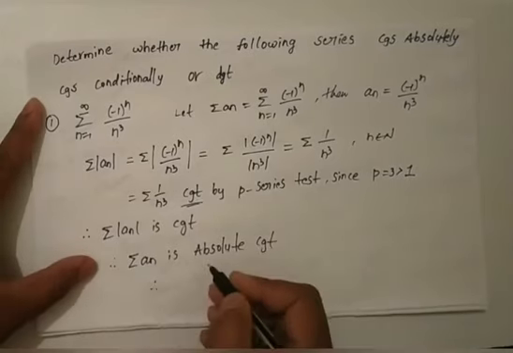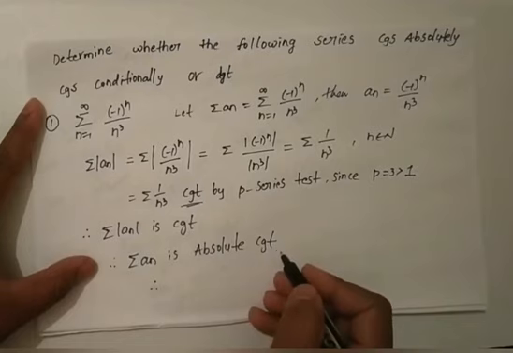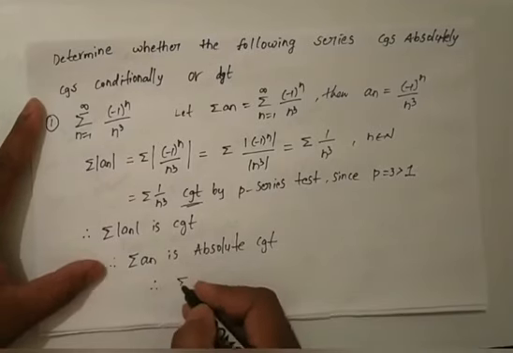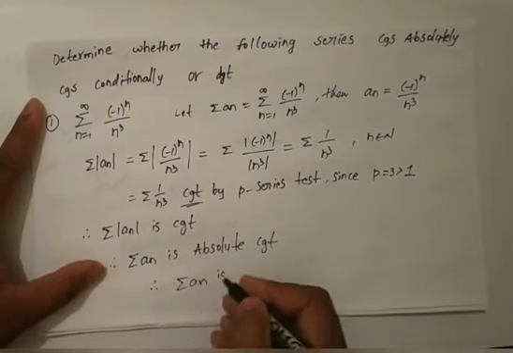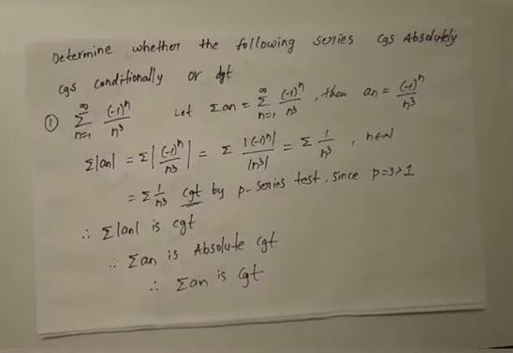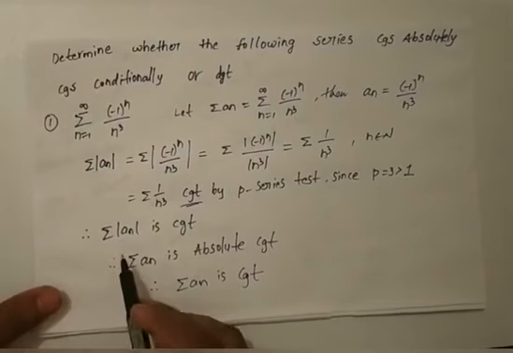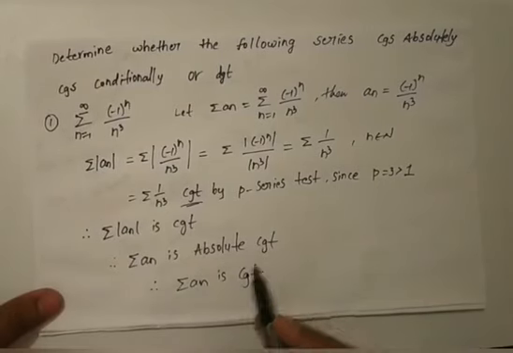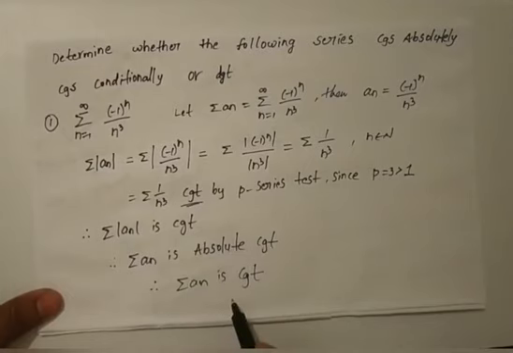Already we know that every absolutely convergent series is also a convergent series. Therefore summation an is convergent, because every absolutely convergent series is also convergent. Theorem.